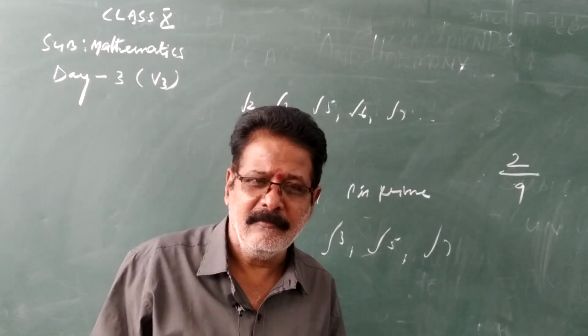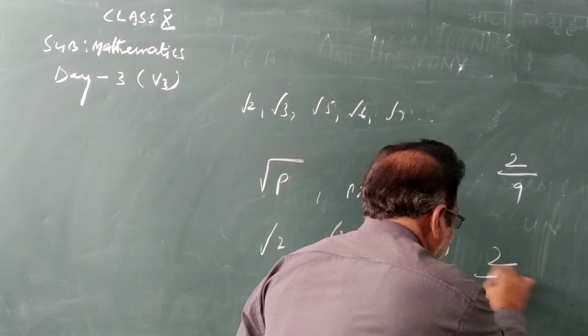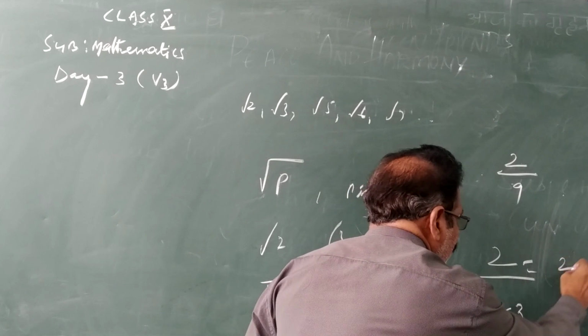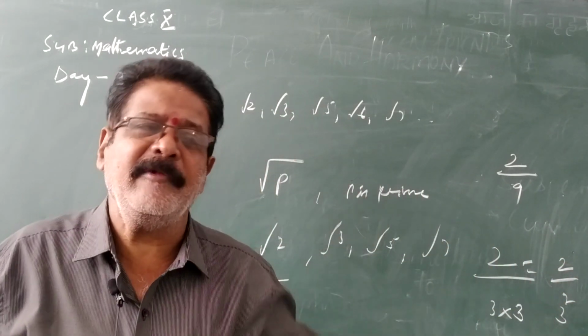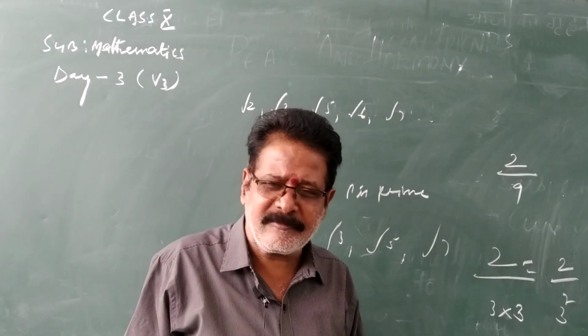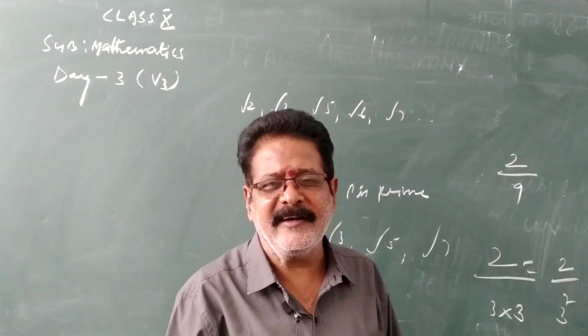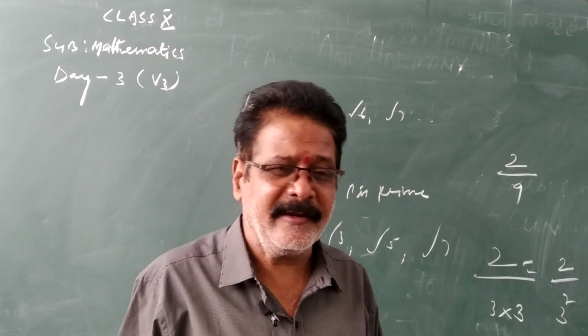Non-terminating recurring. Without actual division, how can you say that? The denominator is 9. Prime factorize it: 3 into 3, so 2 by 3 square. This is a non-terminating recurring decimal. Non-terminating recurring decimal means after the decimal point, the same digit repeats.